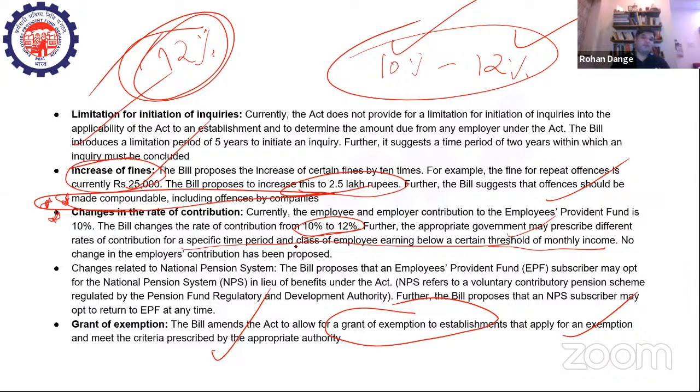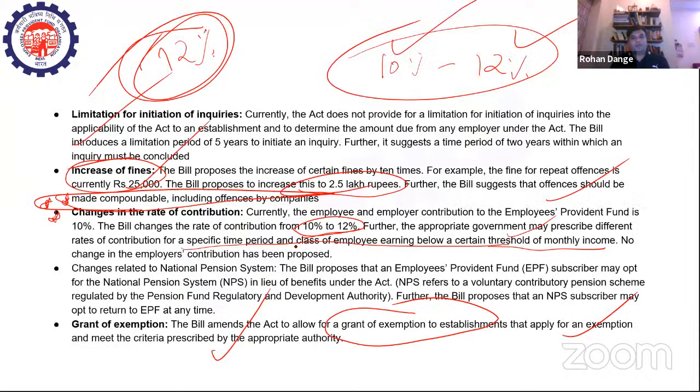So if Ministry of Labor and Employment comes out with a set of guidelines under which certain exemptions are allowed for certain type of establishments, and if your establishment conforms to that, then you will get a grant of exemption. That means you will not have to necessarily put 12% into the PF account of your employees, right? So there is a grant of exemption also.